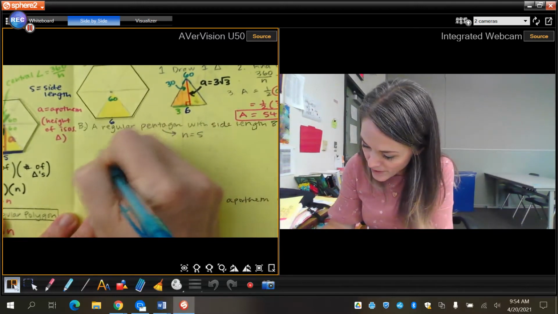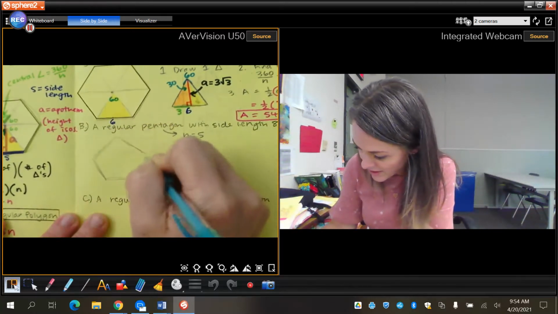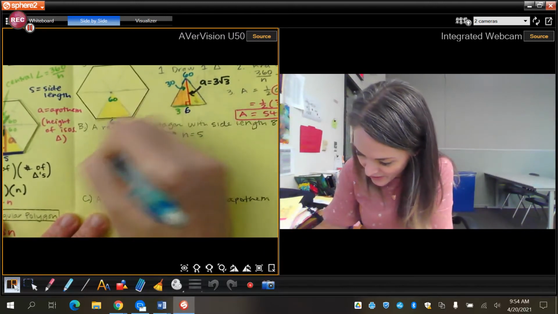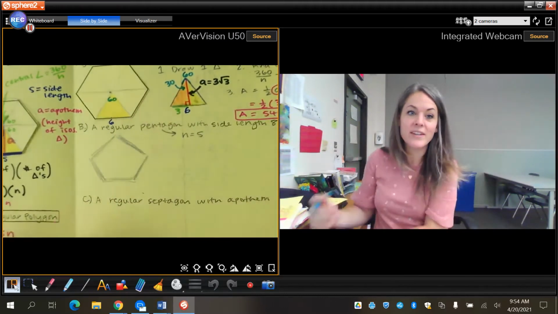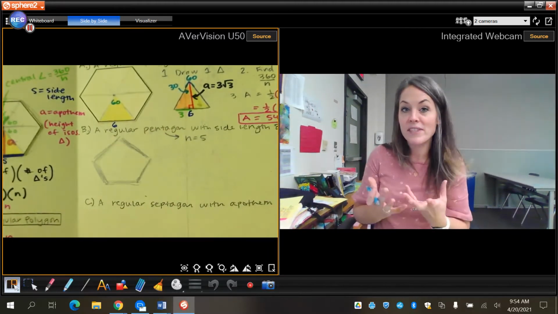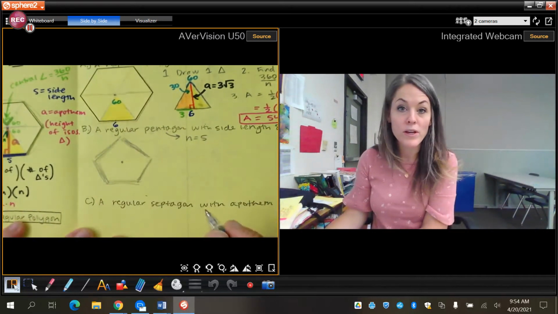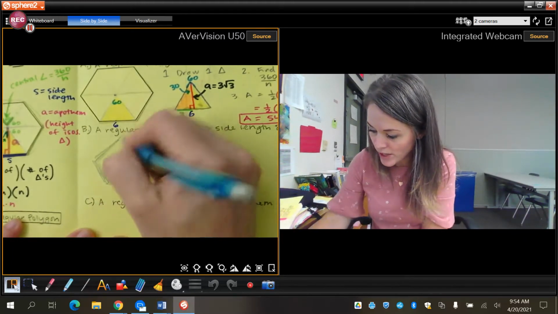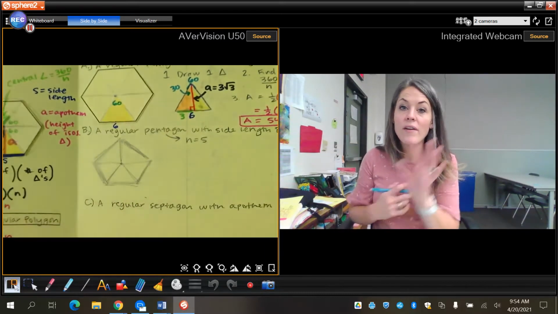Okay, so I'm going to do my best, and this is why I use pencil, to sketch kind of a regular pentagon. So I'm trying to make all the sides and angles congruent. Now I may not be doing it totally accurately, but I'm getting the right idea. Okay, so here's a 5-sided figure. Hopefully all of those sides and angles are the same. Now what we're going to do is from the center point, we're going to break that into triangles. So again, I'm just breaking it into triangles here, and instead of 6 triangles, I now have 5 triangles.